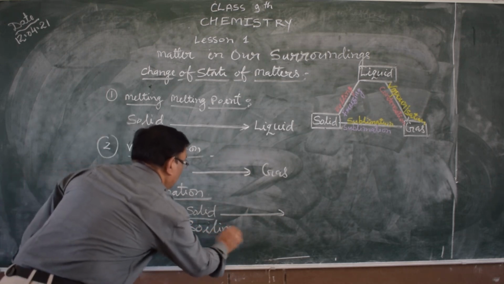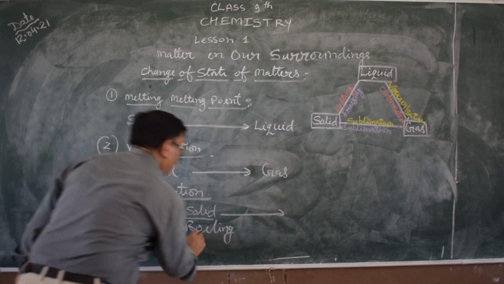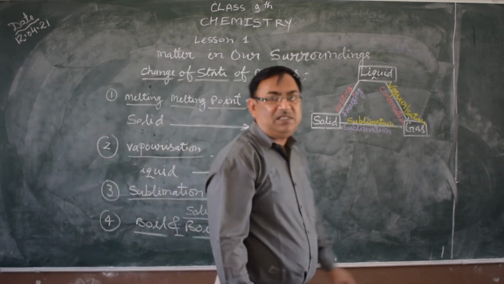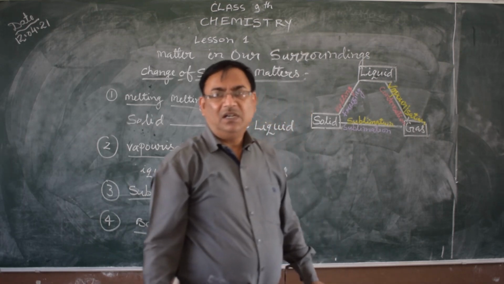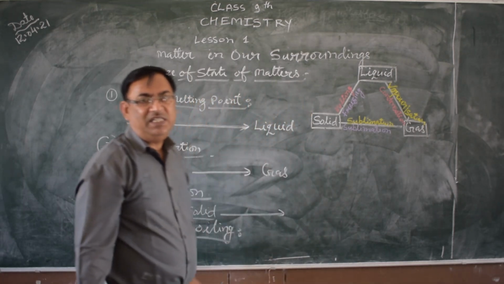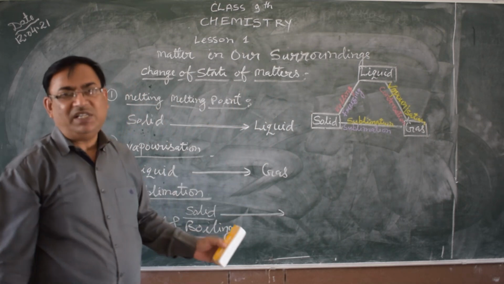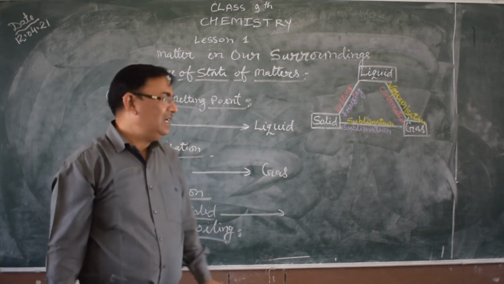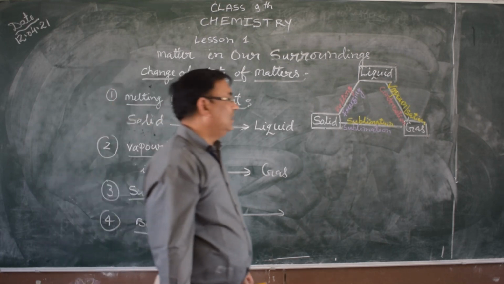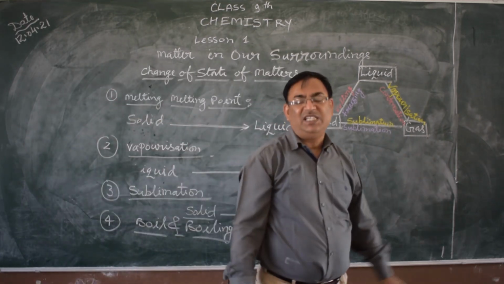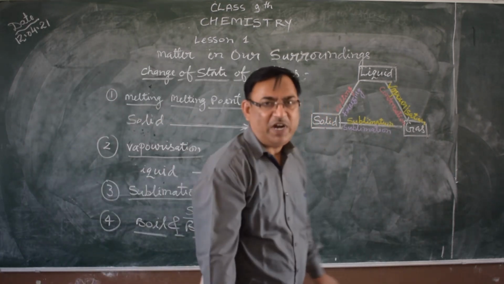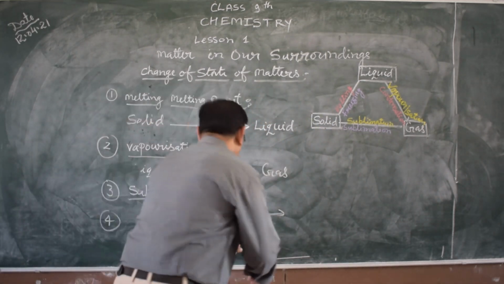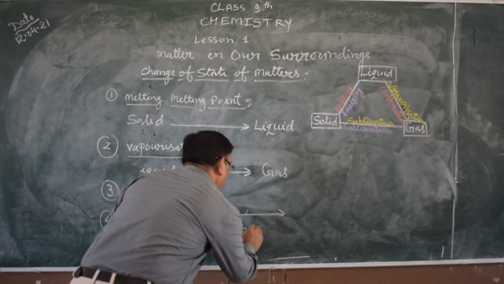When a substance in liquid form is given heat energy, it is converted into gaseous form. The temperature point at which the total liquid is converted into the total gaseous form is called the boiling point.